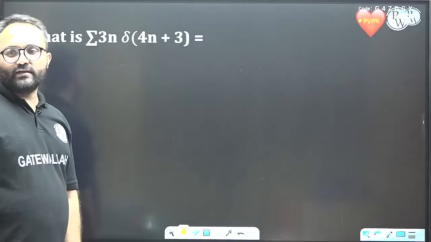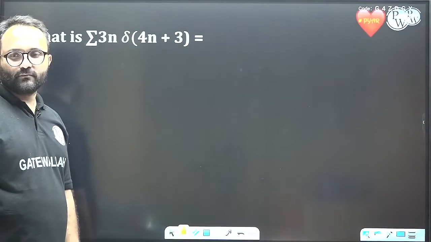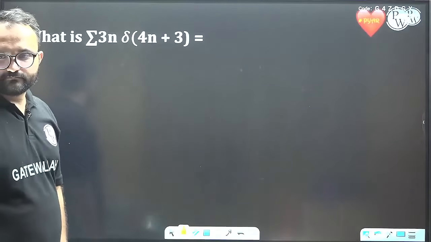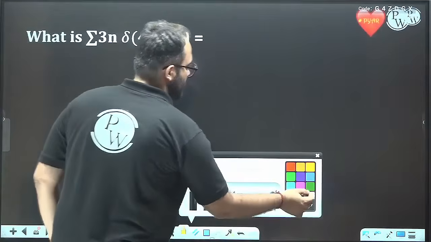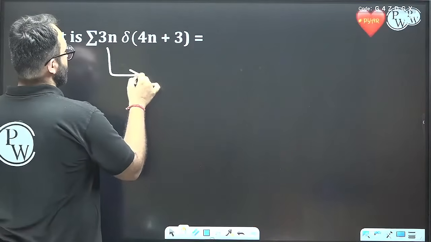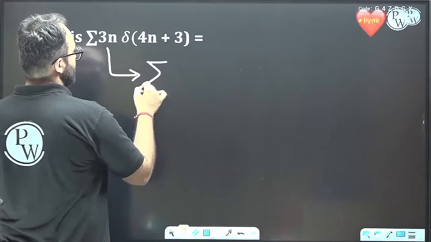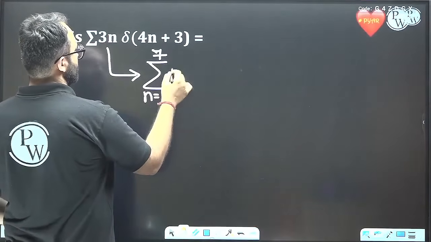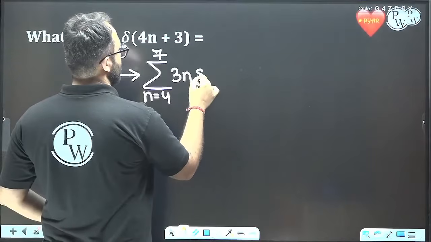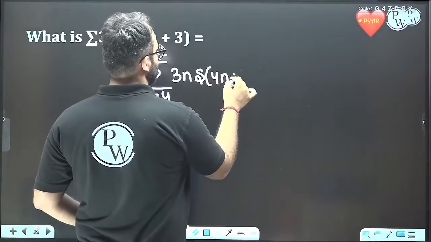Now let's solve this. Let us say the summation for n equal to 4 to 7 of C[n] delta[4n plus 3].